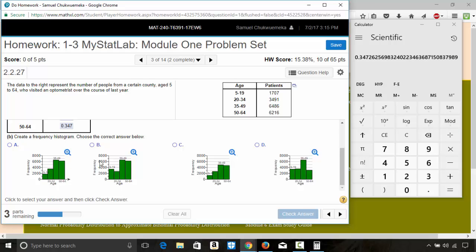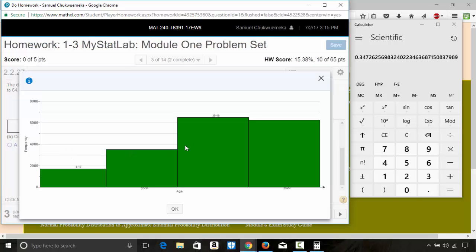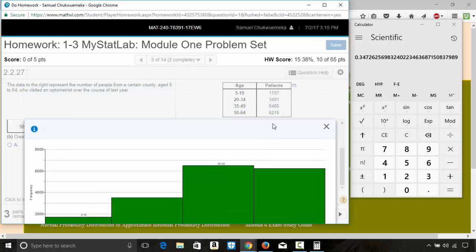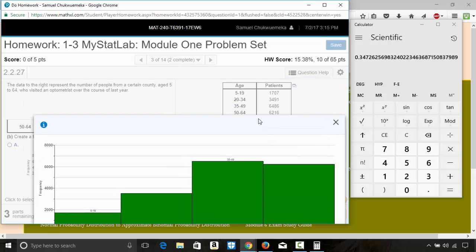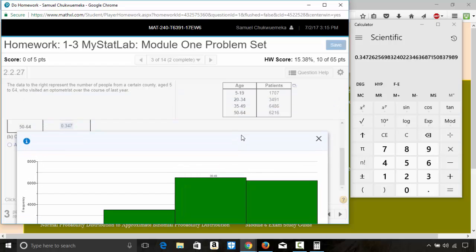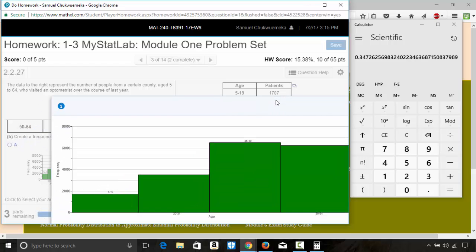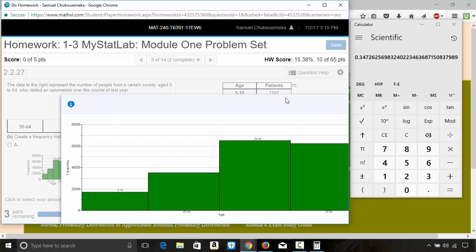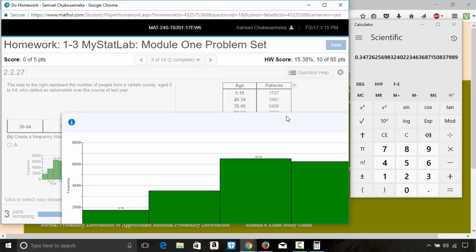So let's look at A and C as the options. We just magnify this. The 35 to 49 class range is 6486, and then the 50 to 64 is 6216. The 5 to 19 is 1707, which is less than 2000.